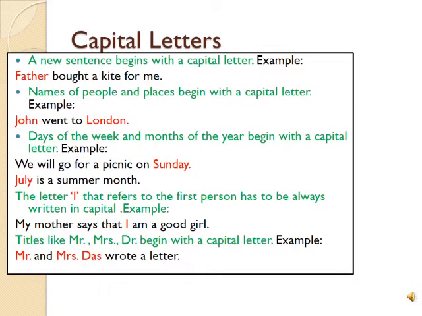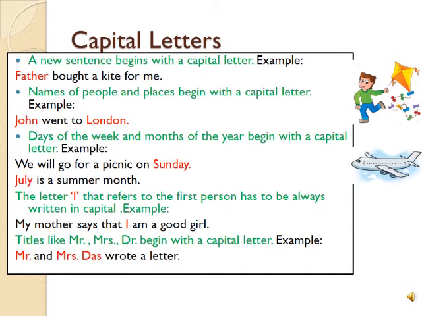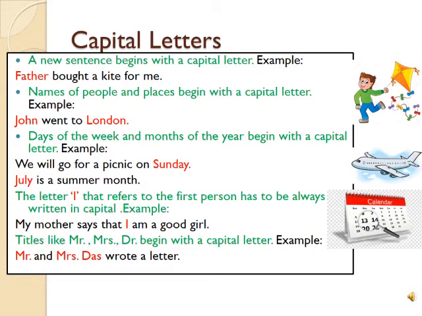Where to use capital letters? A new sentence begins with a capital letter. Example, Father bought a kite for me. So here father's letter F will begin with a capital letter. Next, names of people and places begin with a capital letter. Example, John went to London. John is the name of a boy, so I will begin the first letter of John in capital, and London is again a name of a place, so I will write the first letter L in capital.